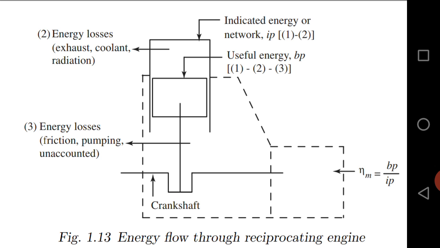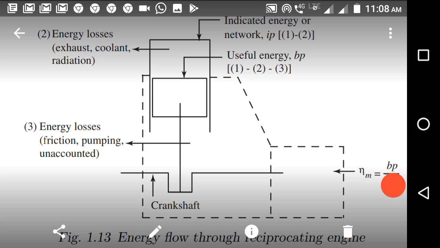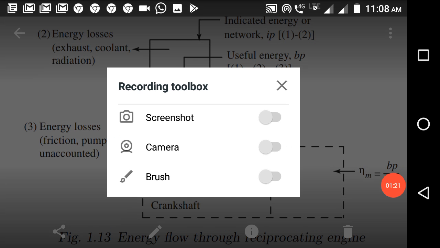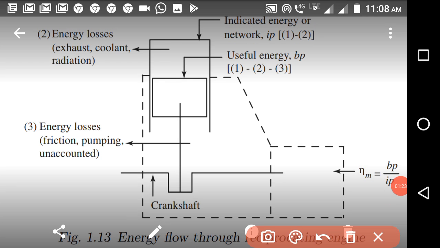We know that according to the first law of thermodynamics, energy can neither be created nor destroyed, so it is converting from one form to another form. Now you can see here, we are burning fuel. As we are burning fuel, what will happen? Heat will be liberated inside the cylinder due to the combustion of fuel.